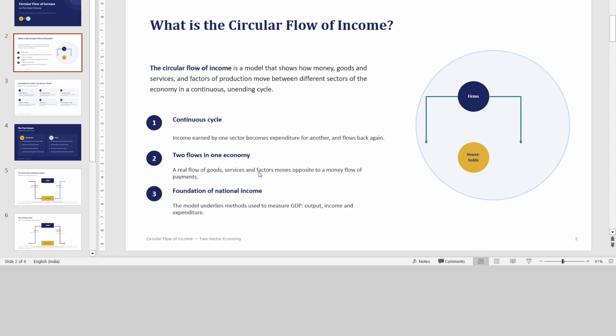There are two flows in an economy: real flows of goods and services, and another flow of money income. This is the foundation of advanced national income concepts.